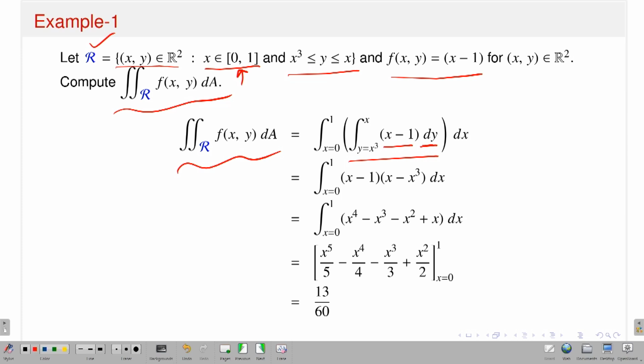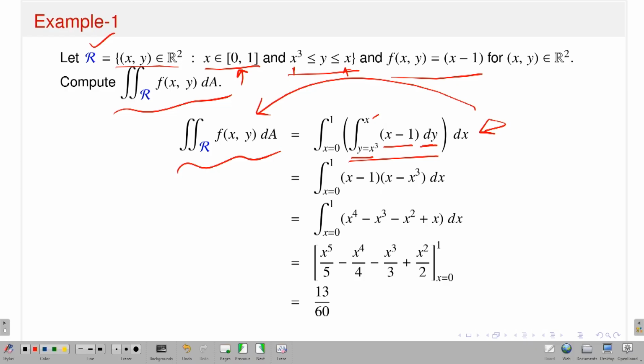Now, since this is a vertical region, entering the region it cuts at the point x cubed, and leaving the region it cuts at the point x. Therefore, the limit should be y from x cubed to x, and of course for x you vary the vertical line. The left vertical line is x equal to 0, the right one is x equal to 1. This is the integral you have to calculate, and by Fubini's theorem, which I discussed in my last slides, it gives exactly the value of the double integral, and that integral you can easily calculate.